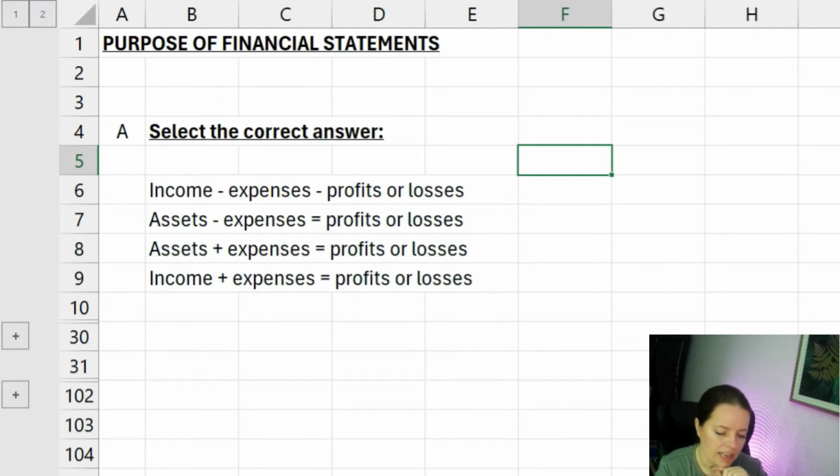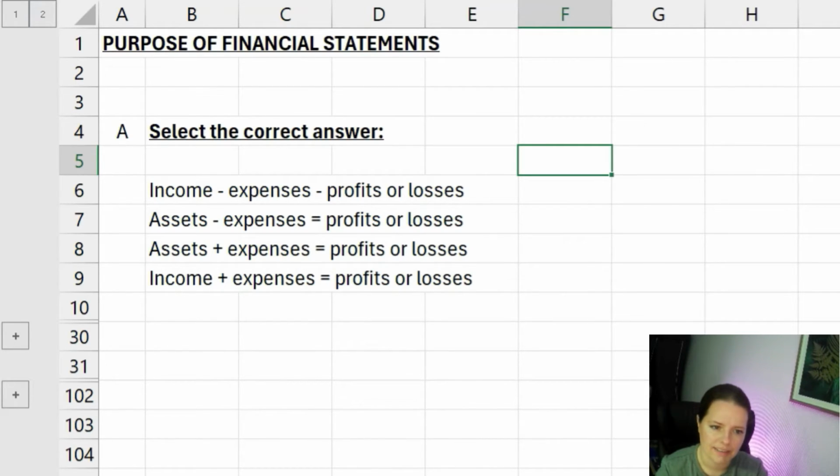So if we think about the profit or loss that we come to after working out income minus expenses, that profit or loss is going to be transferred onto the balance sheet as total cumulative profit or loss or retained earnings carried forward. So it's not going to be impacting assets here.